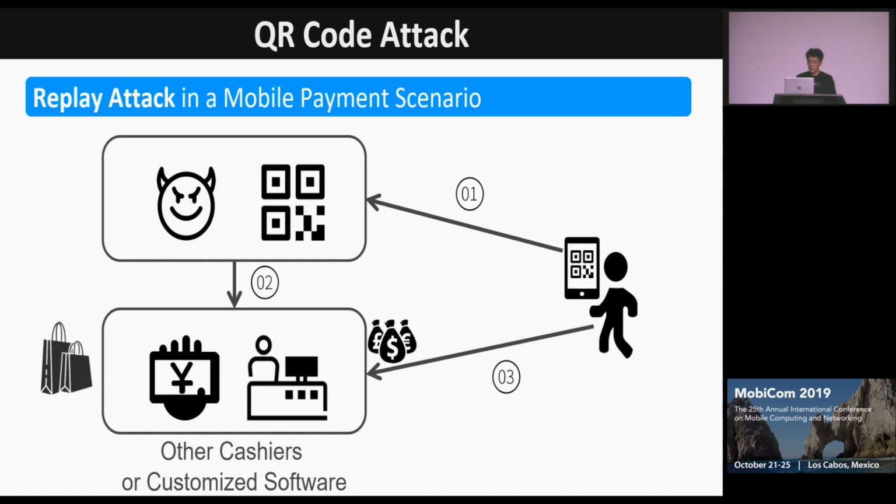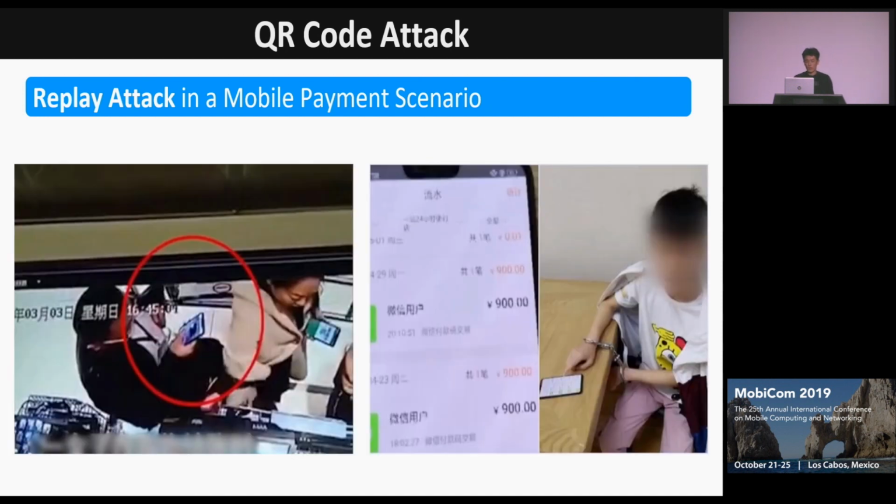So in this way, the cashiers will deduct money from the victim's account, and the attacker can successfully finish one illegal transaction. And these are real-world cases that happened in Shanghai. The attacker used someone else's payment code to make multiple illegal transactions, and it is difficult for the victim to find the attacker because the victim can hardly detect where the payment code was taken.